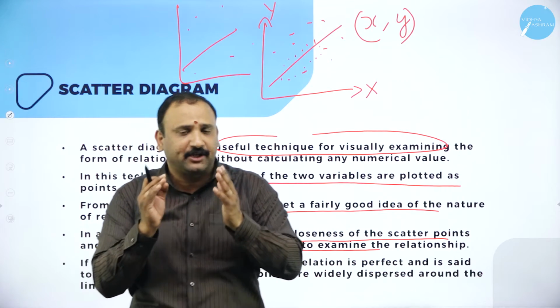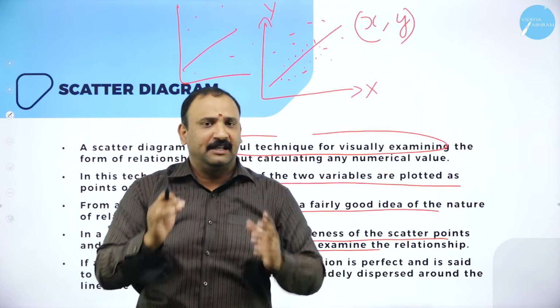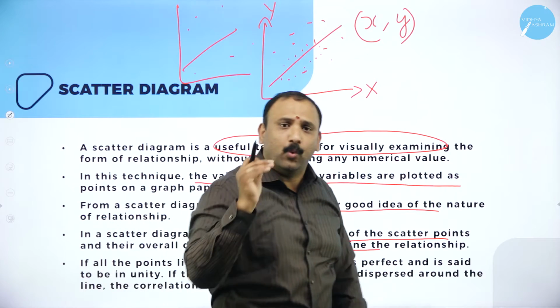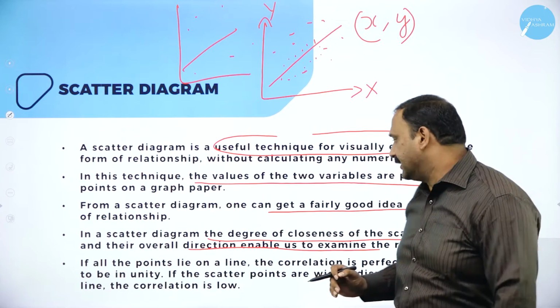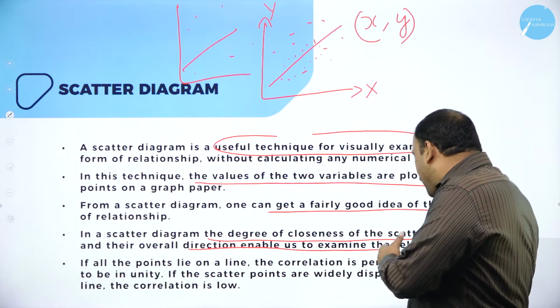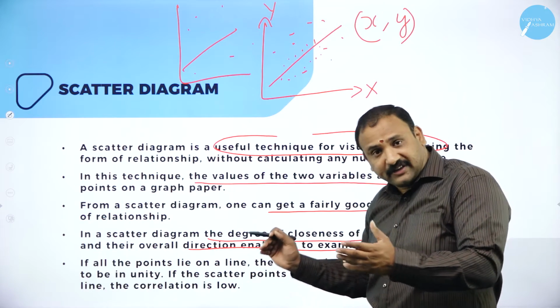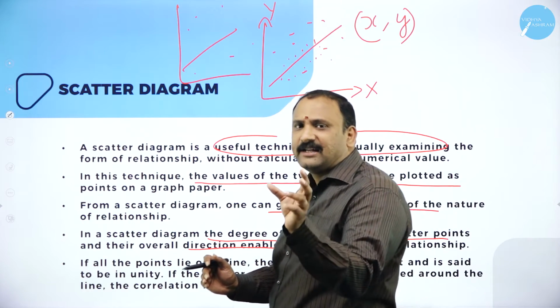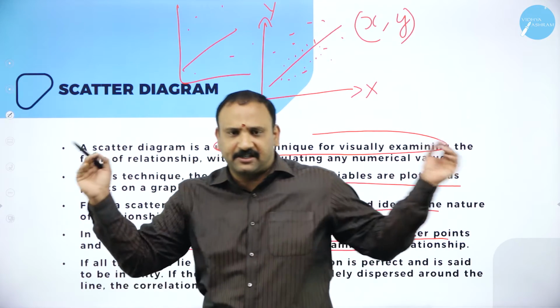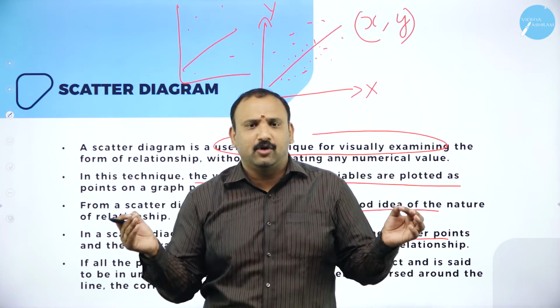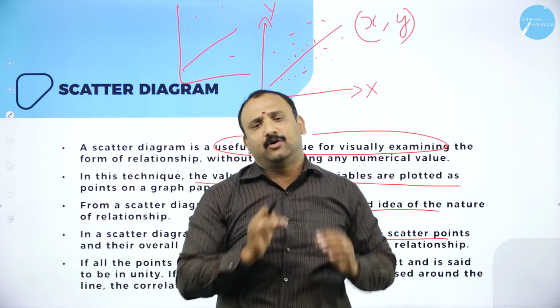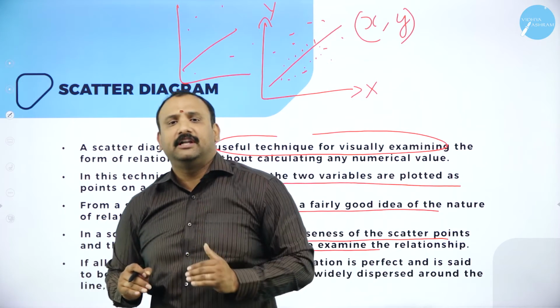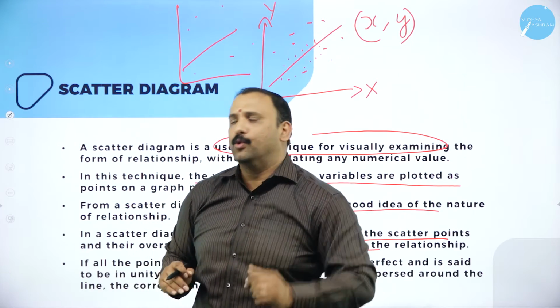That's where you see the correlation has been perfectly matched. Now, if the scatter points are widely dispersed, then the correlation is low. That means they are not effectively related. If they are scattered all around and not getting onto one straight line, that means the correlation effect is extremely low.